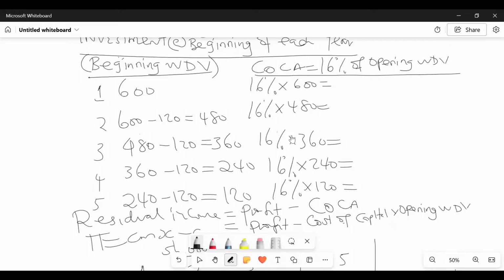So the first one comes to how much, somebody? 96. The second, 76.8. 57.6. 38.4. Then 19.2, like that. So are you able to transfer all these COCA figures down there to profits?